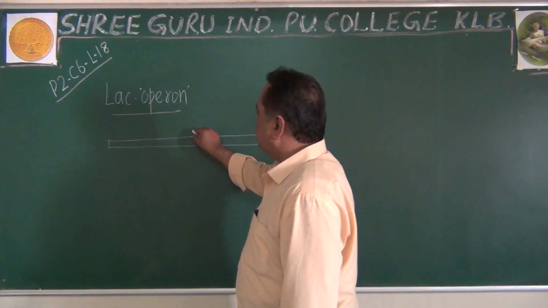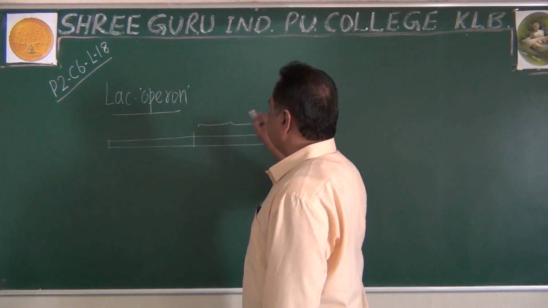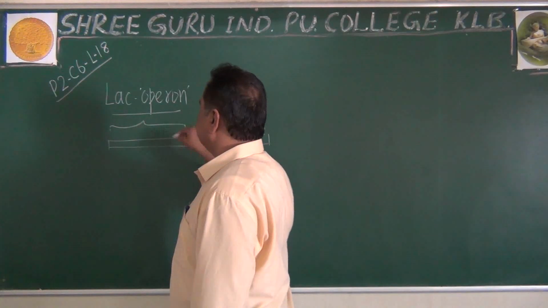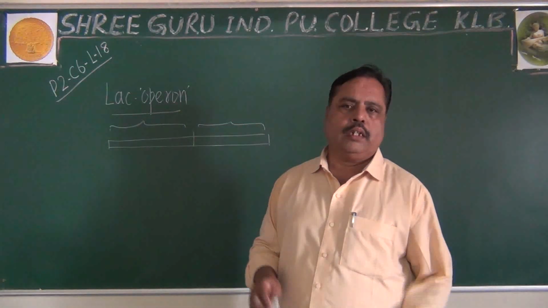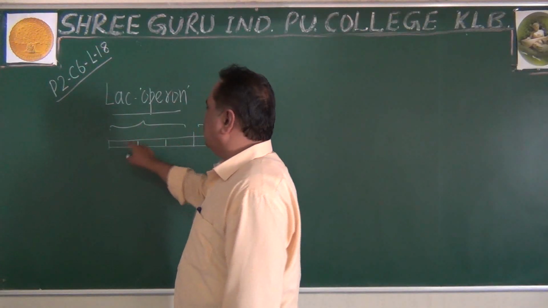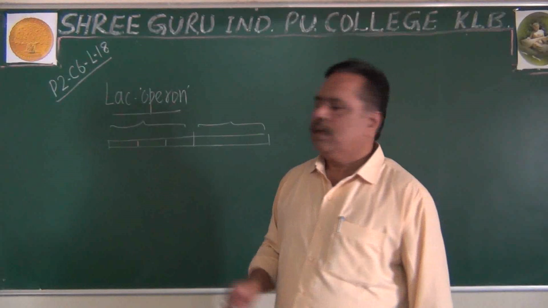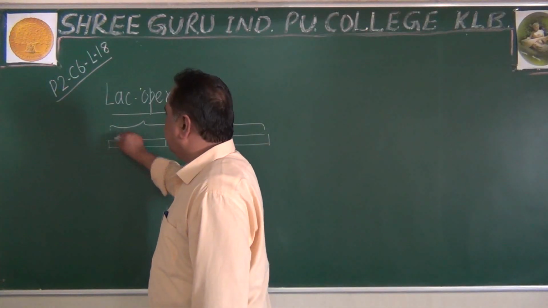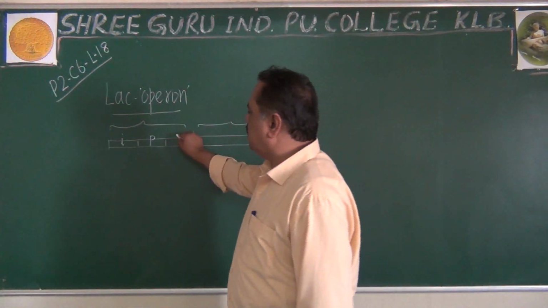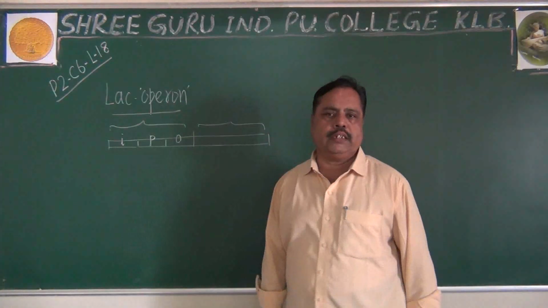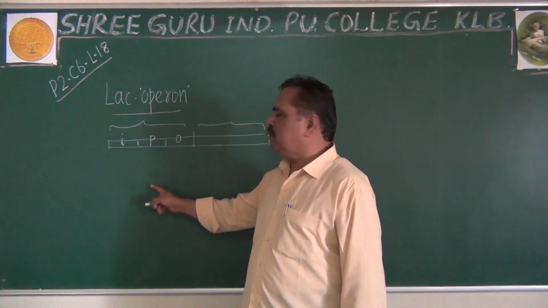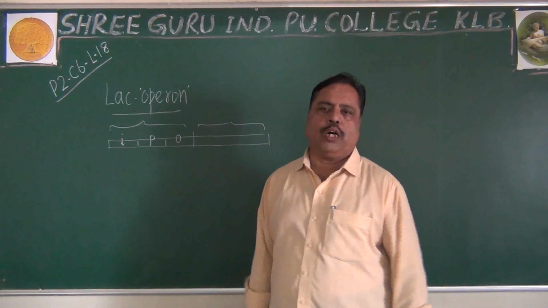There is one group of structural genes and one group of regulatory genes present here. The regulatory genes can be differentiated into three parts again. Among them, one is called the I gene, the middle one is called the P gene, and the third one is called the O gene. I gene refers to inhibitor, P refers to promoter, O refers to operator.